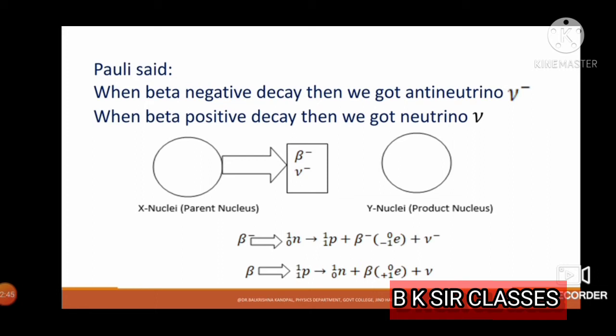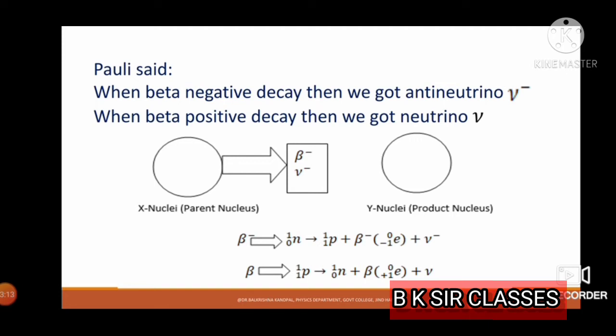Here the circle is known as the parent nucleus. After this we get beta decay and an antineutrino if it is negative decay. Similarly, it will be beta and neutrino if it is positive beta decay.